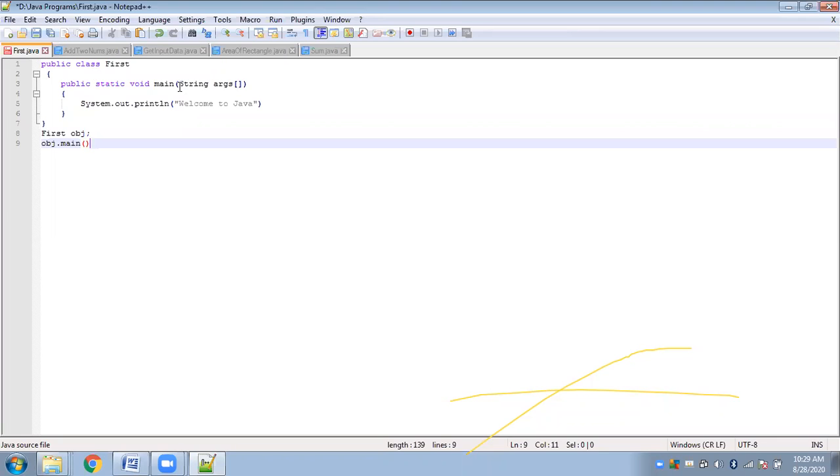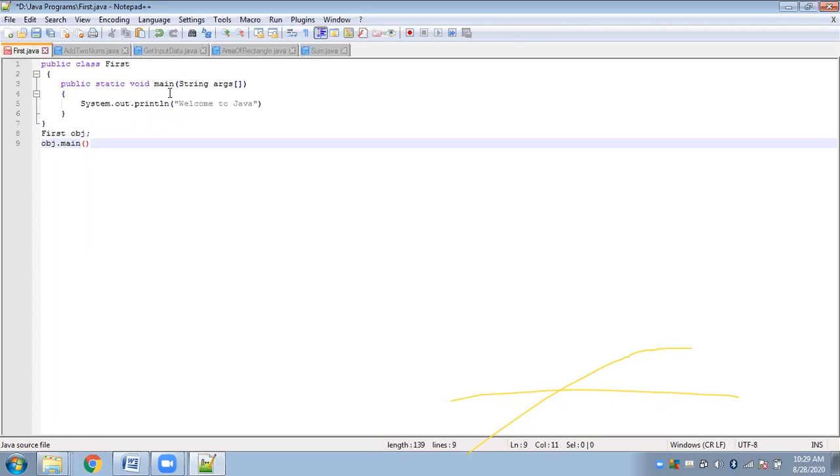Now the problem is the main function is not to be called by the object of your class. This OBJ will not call the main function. The main function needs to be called by the JVM because it is the entry point. Just as in C, to execute the program, it is very important to call the main function, and your operating system calls it.